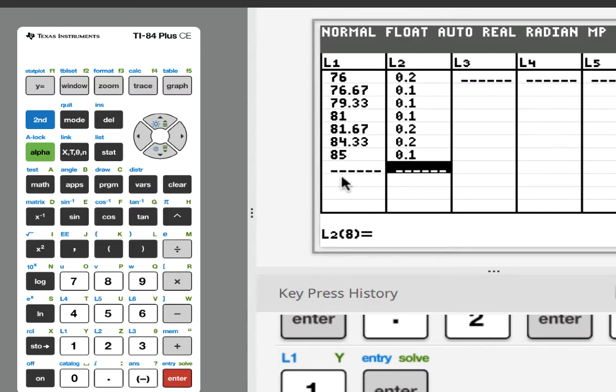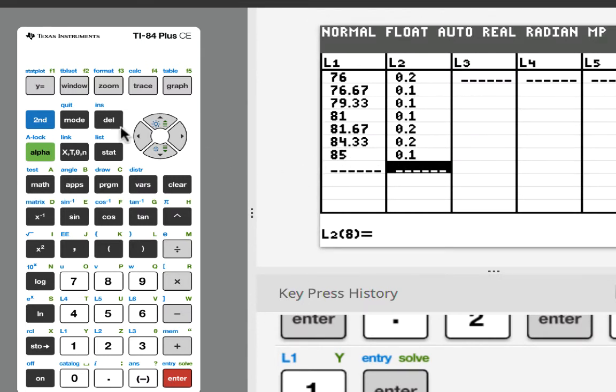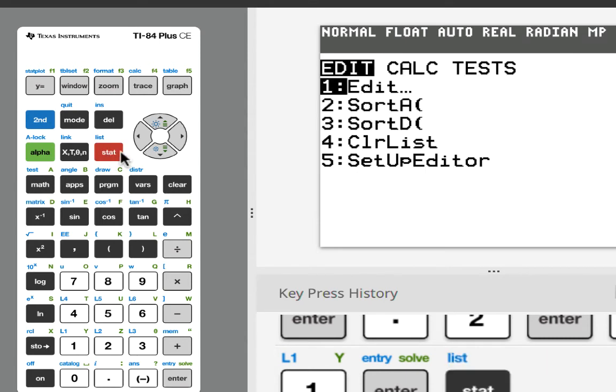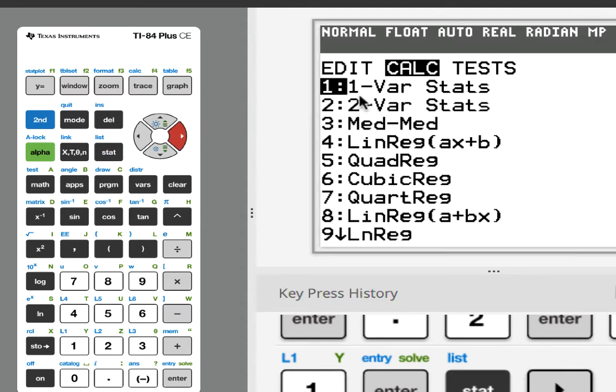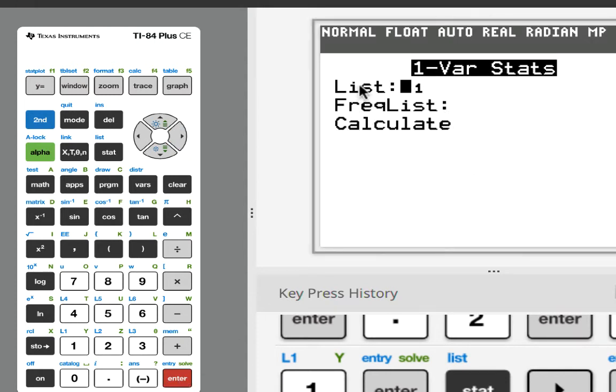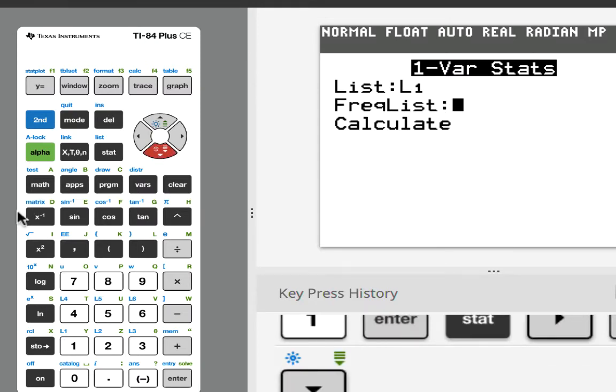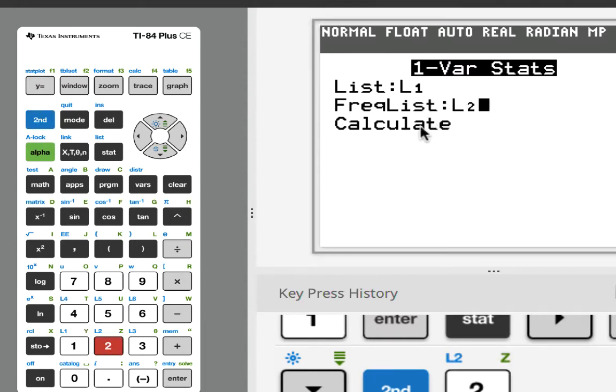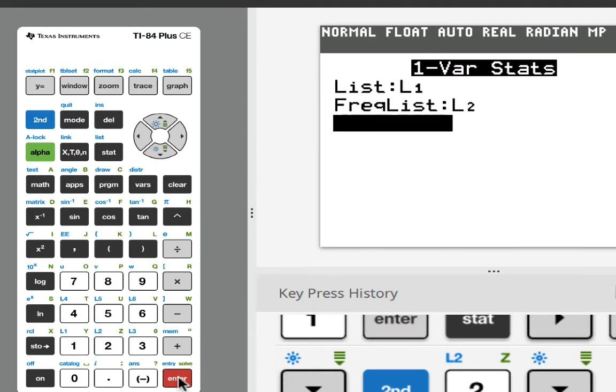So we check everything. Now we're going to go ahead and do Stat because we want to find the mean of this. Take your cursor to Calc, do the one-variable stat. It's already highlighted, press enter. Here you have list L1, that's fine. Now the frequency list, remember, is how many times that number appears in L1. So take your cursor down to frequency list and write L2. Do second and 2, so L2 pops up.